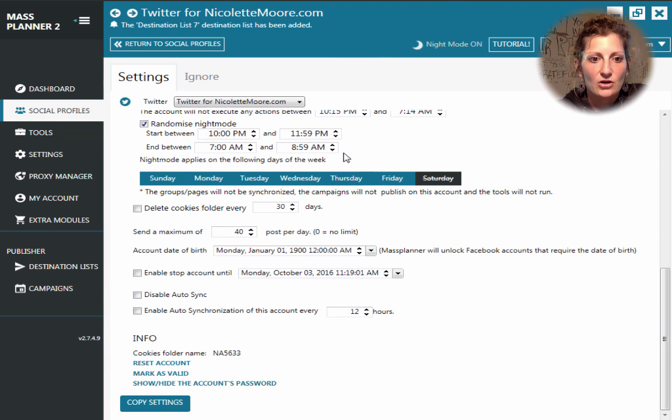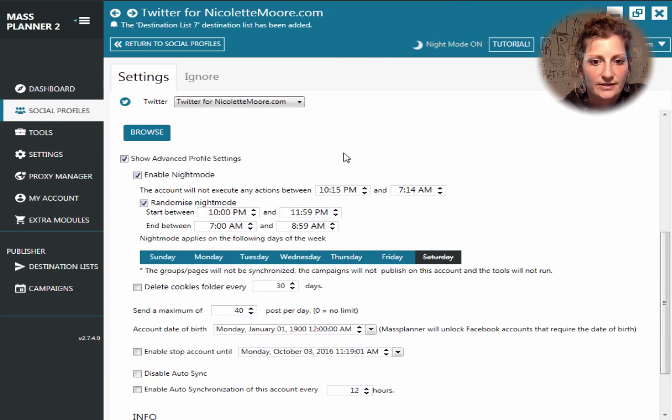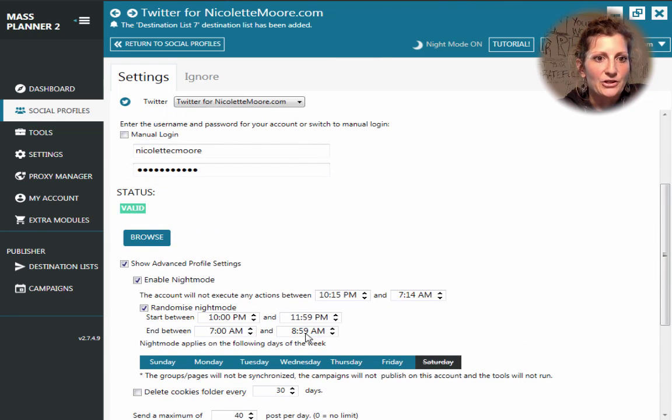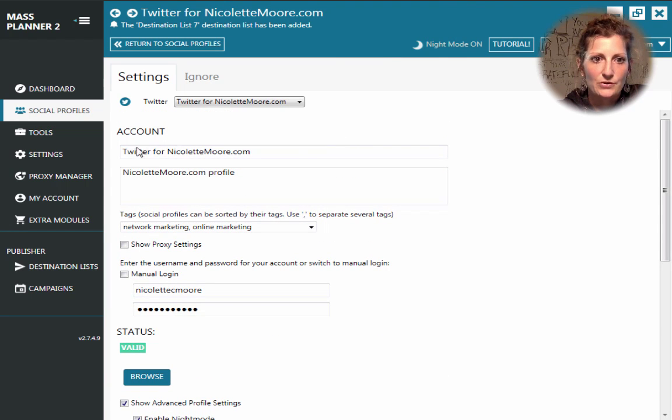That's essentially all that really needs to be discussed on how to set up the Twitter account. You can see up here, all the way at the top, this is what I titled the account, these are my tags for it, and this is my account information. So it has permission now to log in and post for me.